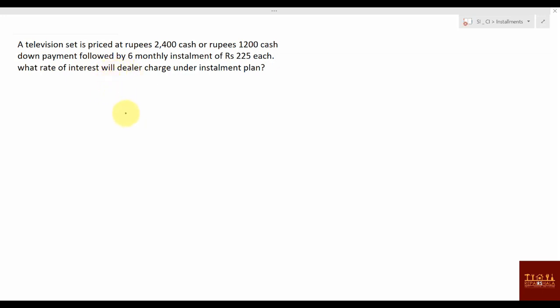Now look. I would say total price is what? 2,400 rupees. How much you are paying? 1,200 you are paying, and 225 each, 6 monthly installments are there. So how much you are paying? 1,200 plus 225 into 6. That is how much? 1,200 and 1,350, right?